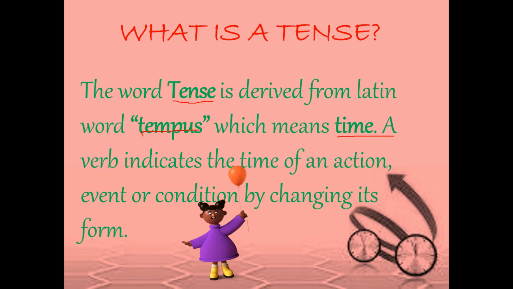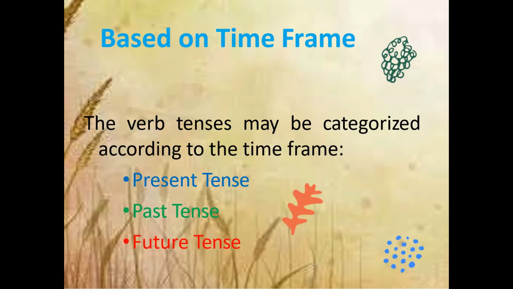Okay, next we go over the time frame. Based on the time frame, the verb tenses may be categorized. These terms may be a little bit hard for you, but if you get used to them, time frame means when the action is done. Simple. If you make a line here, this is present, this is past, and this is future. That is nothing but the time frame.